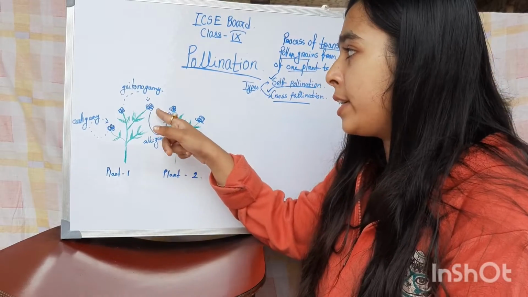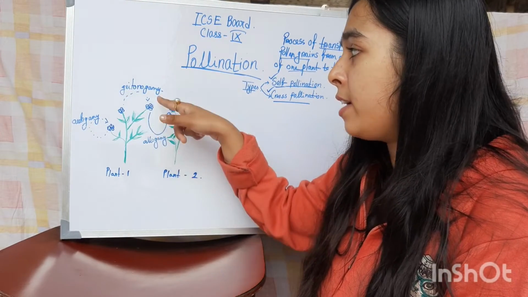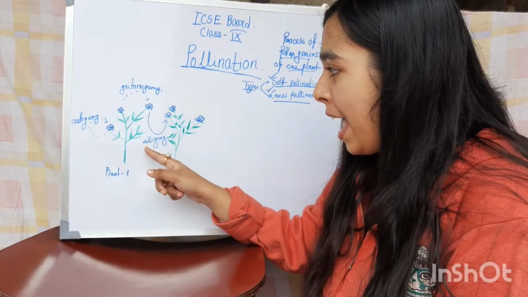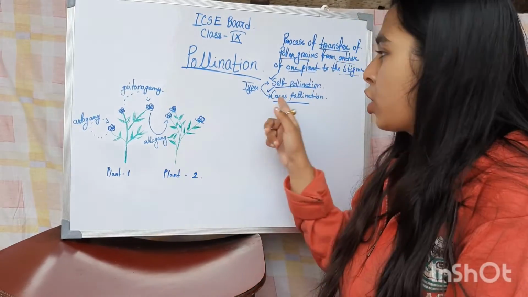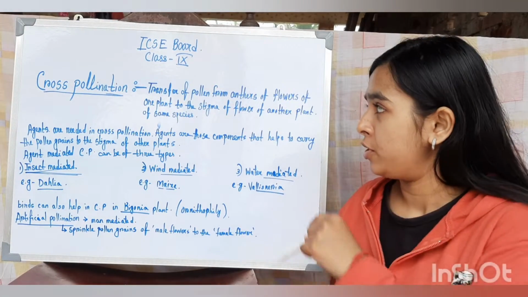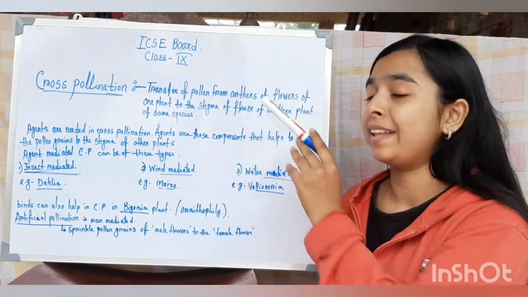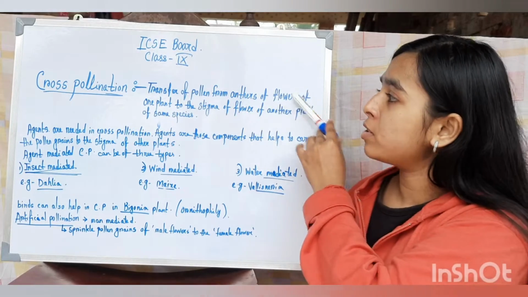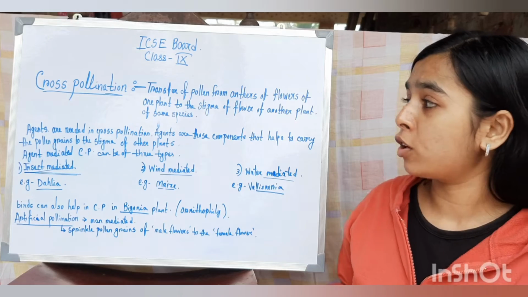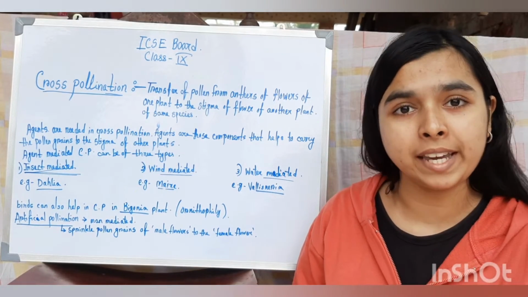And when the pollen grain of a flower of a plant falls on a different flower of a different plant, that is allogamy. It is the same as cross-pollination. So this is the definition of cross-pollination: transfer of the pollen grains from anther of flowers of one plant to the stigma of flower of the other plant. Okay. So cross-pollination is mediated by agents.